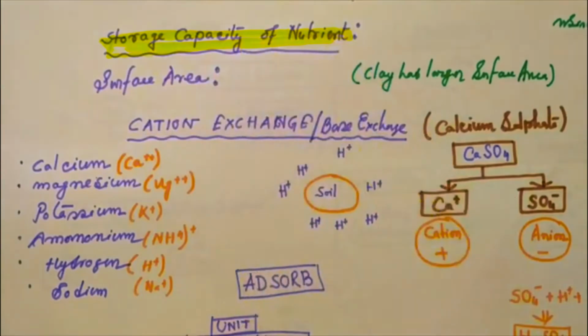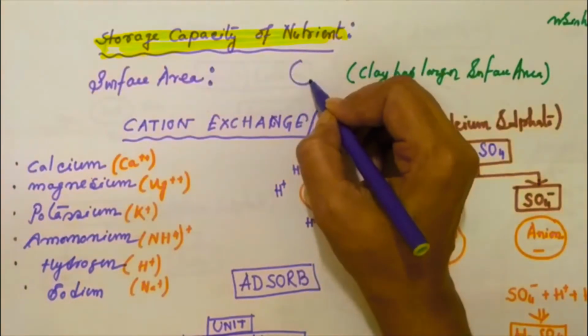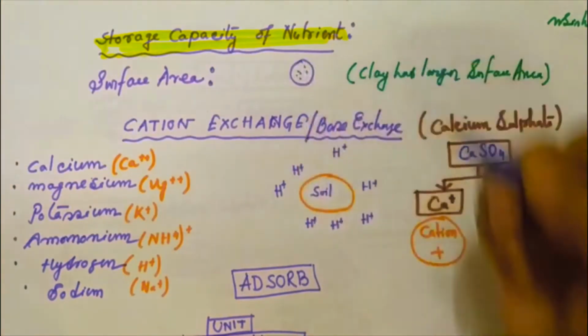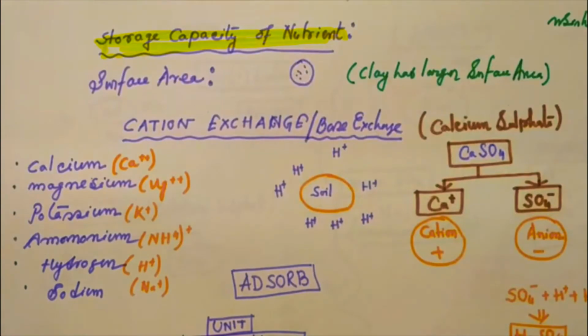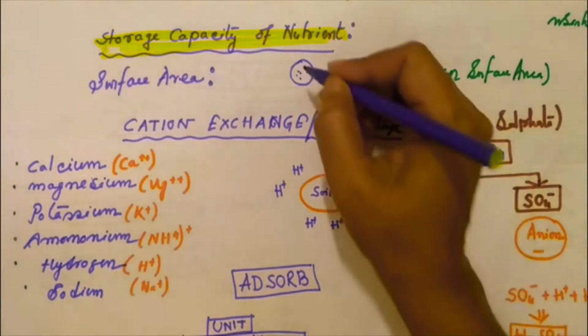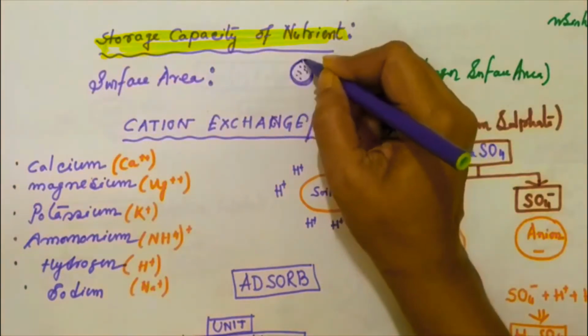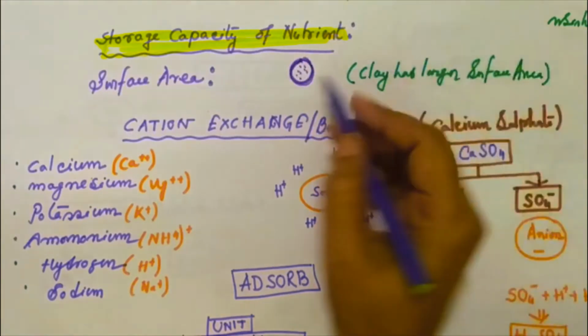Now come to the point of surface area. What is the surface area? Suppose this is the soil, and these are the soil particles. The space surrounded by the soil surface is known as the surface area.